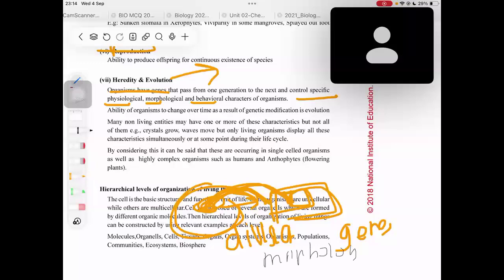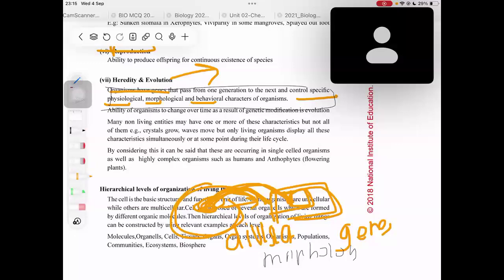So here you don't have to study anything. You just have to know that part, right? Organisms have genes passed from one generation to the other generation. What do the genes control? They control physiological, morphological, and behavioral characters of organisms, right? Then comes the important part.